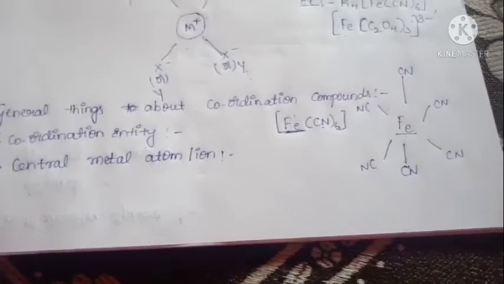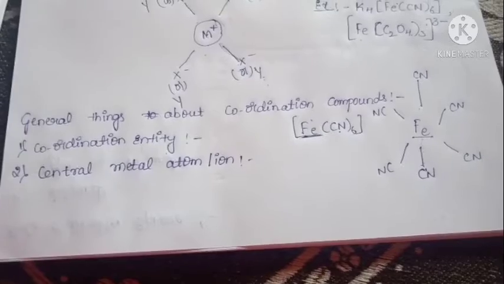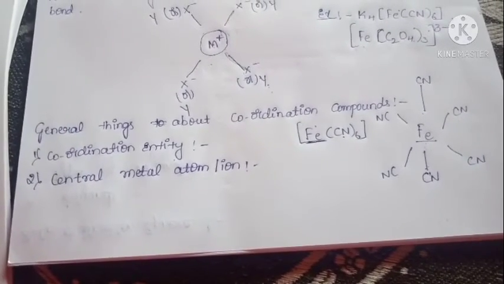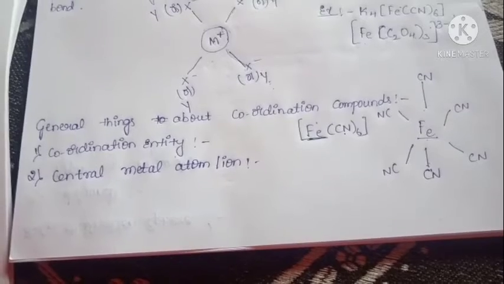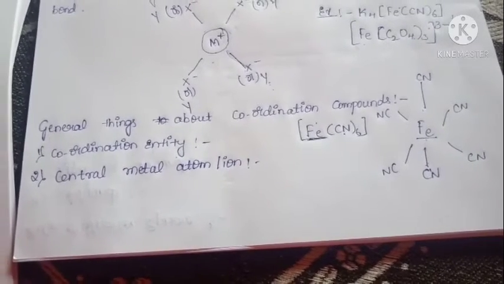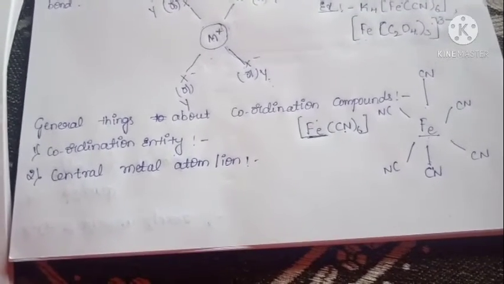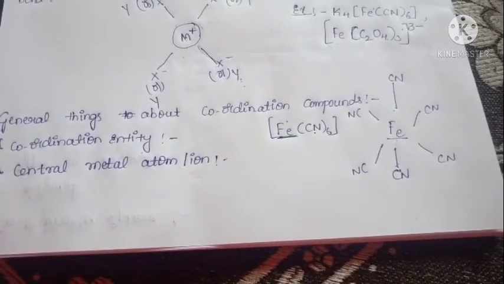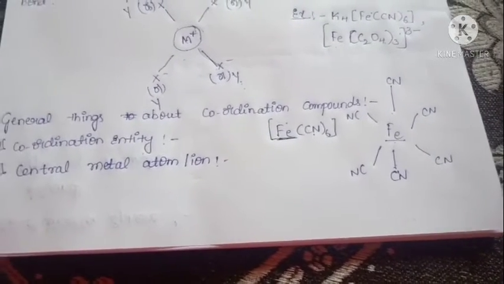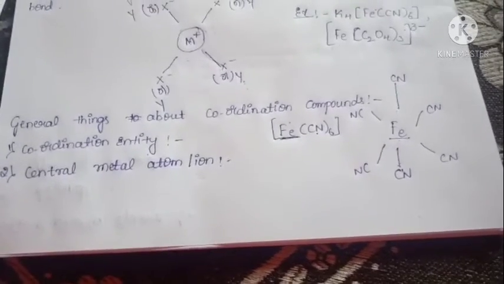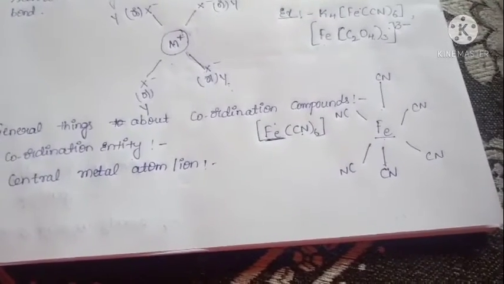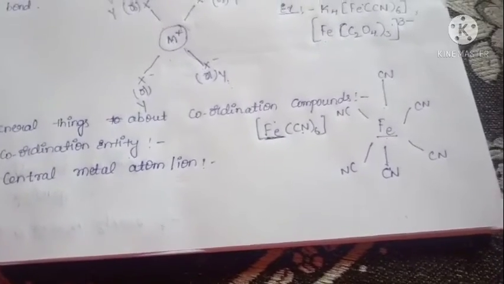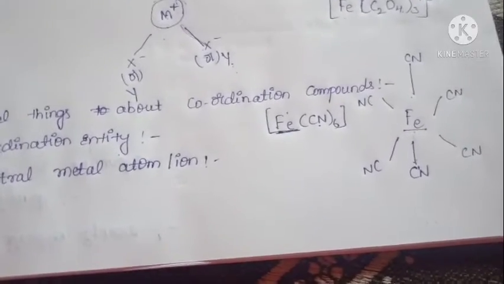Central metal atom means a metal from the d block elements, only d block elements. D block elements donate electrons and carry a positive charge. That metal atom we consider as the central metal atom. That central metal atom is bonded with a fixed number of ions. They may be identical or non-identical. They may be anions or neutral species. That is called the central metal atom.